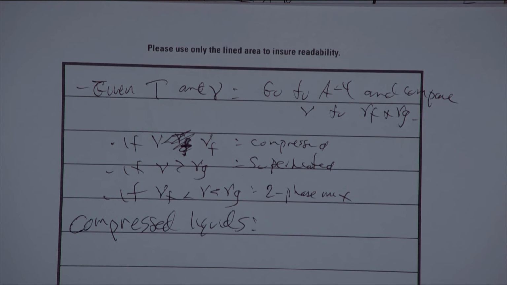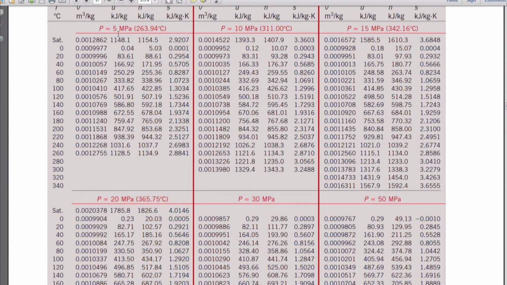Okay, so here's our compressed liquid table. And you can see that the very first entry in this table is a whopping 5 megapascals. That's 5,000 kilopascals. That's 50 times atmospheric pressure, which is 100 kilopascals. I can't think of any process that is going to be operating only at a pressure that's 50 times atmospheric pressure and then just going up from there to something like 500 times atmospheric pressure at 50 megapascals. So you have the same problem with the English system of units. The lowest entry in the table is at such a high pressure that the table becomes useless to us. Fortunately, it's not a problem.